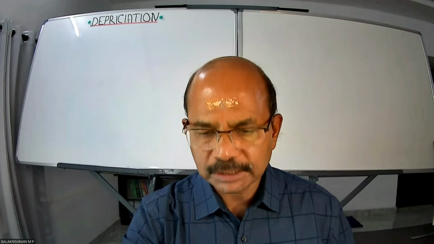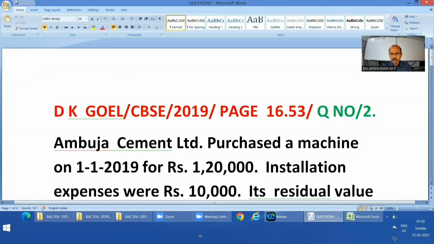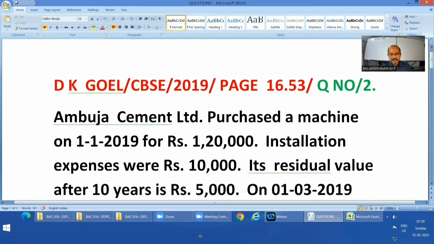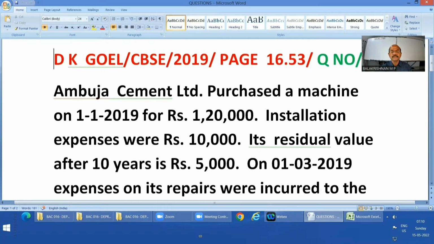Well, the first question is question number 2. I'm reading it out so that you can pause it as per your requirement and write it down also. Well, it is as follows. Ambuja Cement Limited purchased a machine on 1/1/2019 for rupees 1,20,000. Installation expenses were rupees 10,000. Its residual value after 10 years is rupees 5,000.